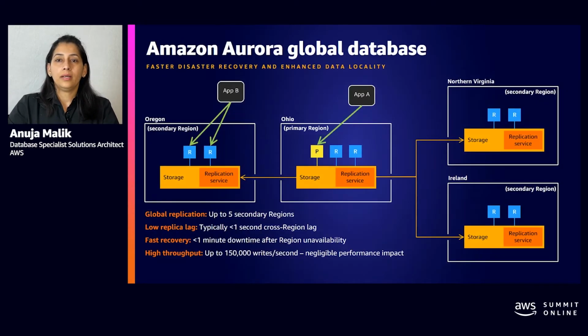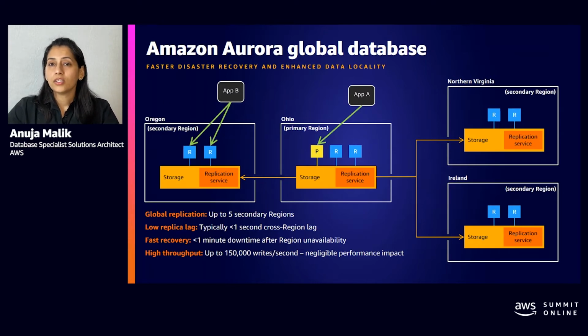All right, so let's say that we have a primary in the Ohio region and the application is running against that primary. Using global databases, we have replicas in Oregon as well as in the Northern Virginia and Ireland regions. A couple of facts about global databases.